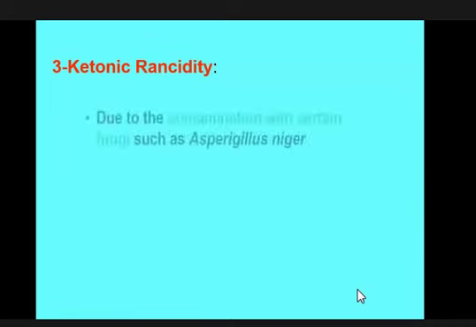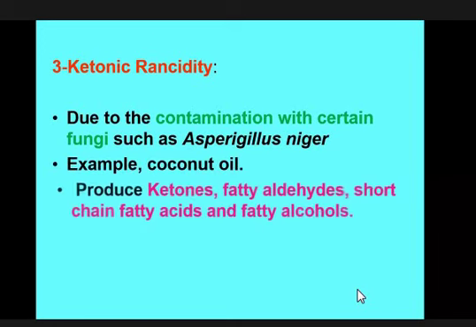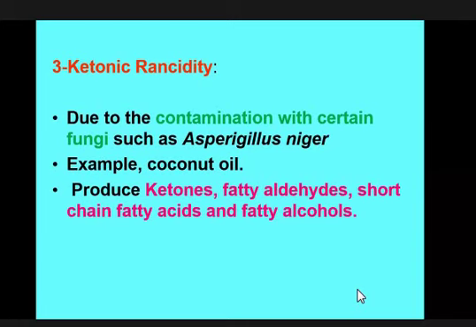And another kind is ketonic rancidity. Ketonic rancidity also happens at the double bond position due to contamination by certain fungi like Aspergillus niger. It happens due to the contamination of Aspergillus niger, for example in coconut oil and other fats. This ketonic rancidity happens at the double bond of the unsaturated fatty acid, and the products are ketones,